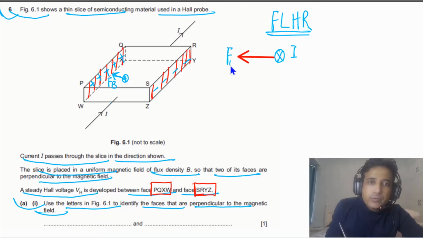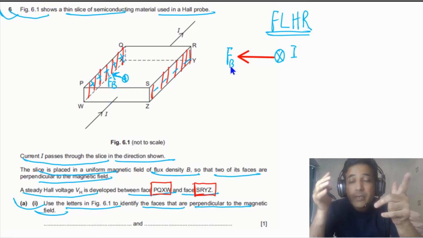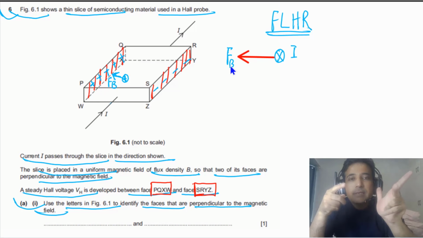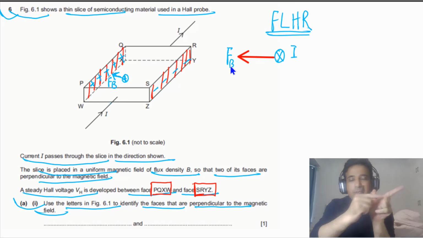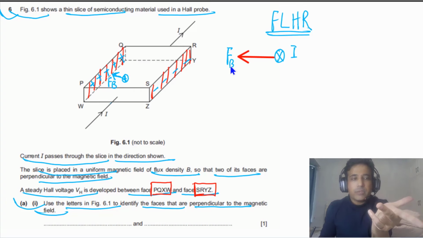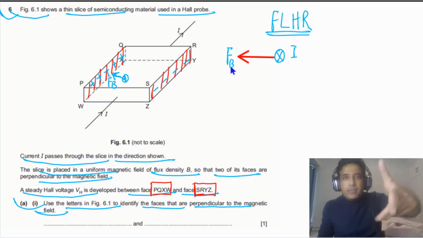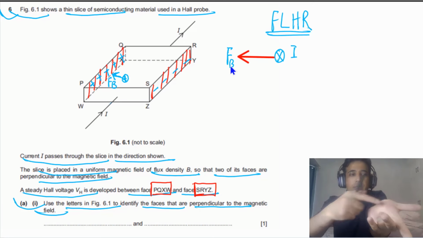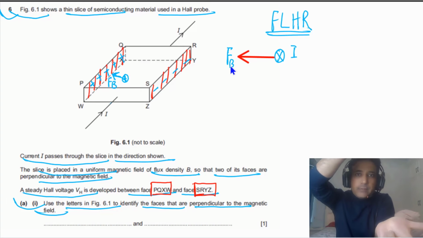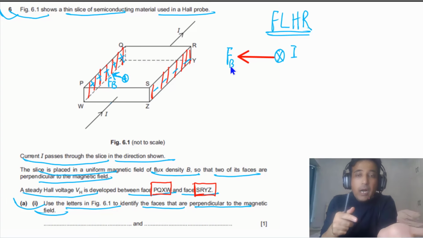Now you can find out the direction of the magnetic field. We have said current in this case is into the page. This finger is pointing into the page, and the force is to the left, so the magnetic field will be pointing up if this side is positive.